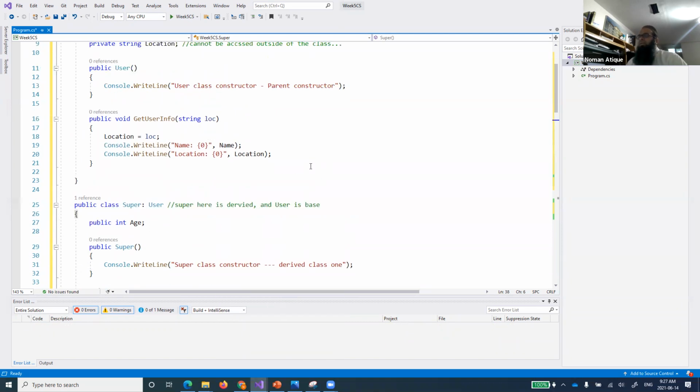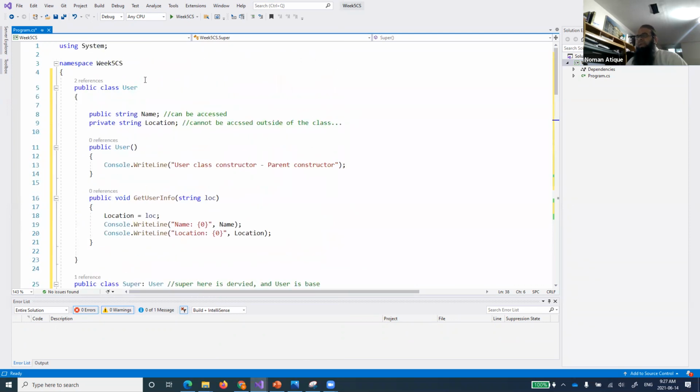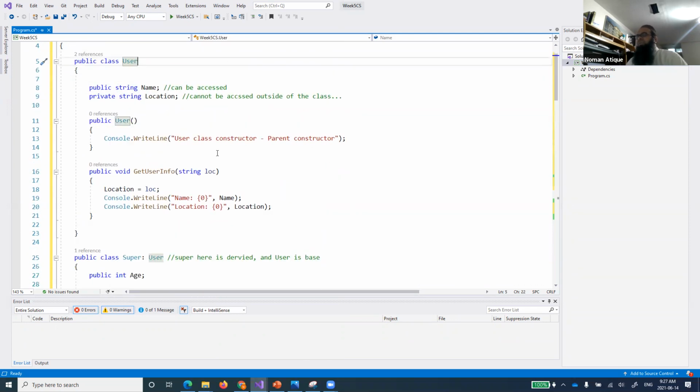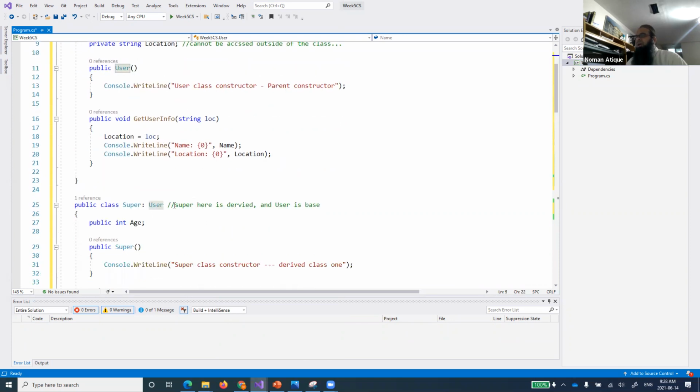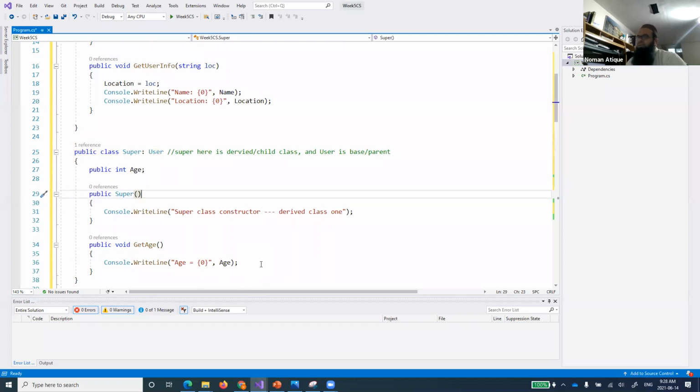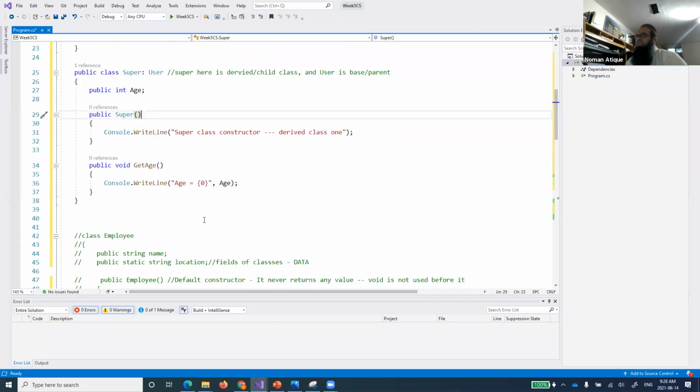So these are the two classes. This is a parent class or a super class. We have seen this is a parent class, and now we have created a child class. So the name I've used maybe should not confuse you. Here this will be the super. Here is the derived or child class. So bear in mind, the child class. User here is base, or what should I write? Parent class, right? So that it's not a confusion. So got everyone? We have just created two classes.